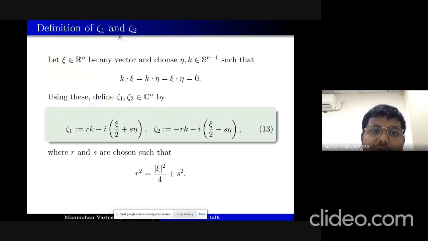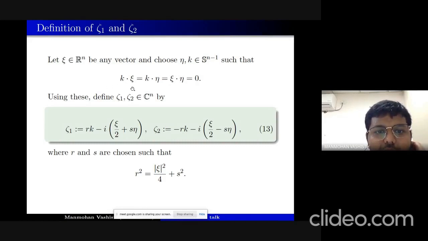Here, basically, we will choose zeta 1 and zeta 2 such that their sum will give a kind of Fourier transform. So what we do: let xi belong to R^n be any vector, and we choose eta and k such that they are 3 orthogonal vectors. This is the place where I am using n bigger than or equal to 3. If n equals 2, then we cannot have 3 vectors which satisfy this condition, and for n equal to 2 this problem is not solved yet. Only for n bigger than or equal to 3 has it been resolved.